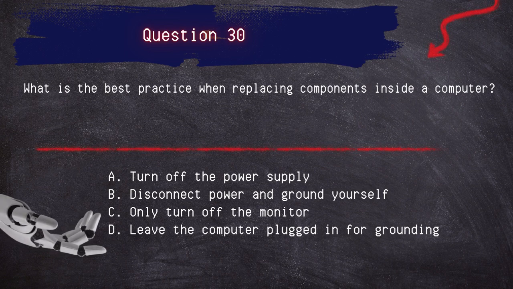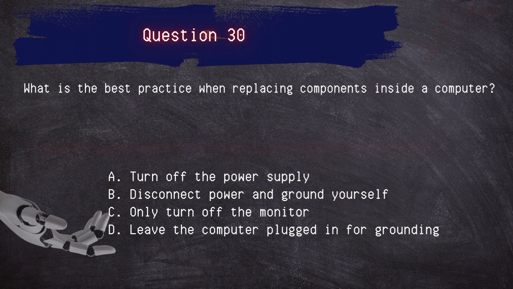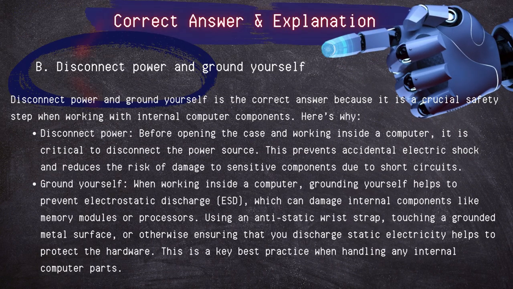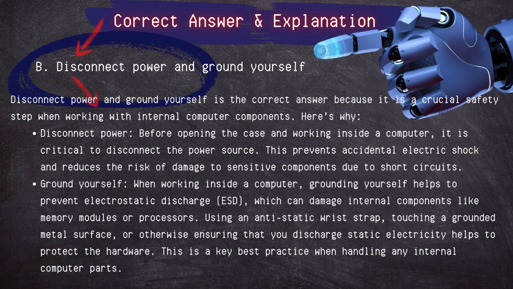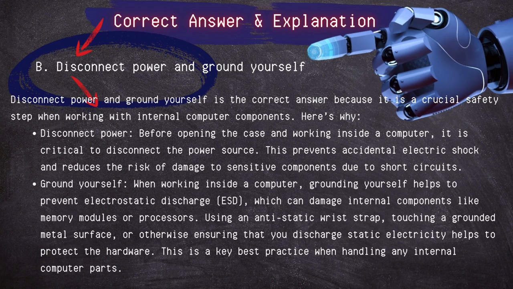Question number 30. What is the best practice when replacing components inside a computer? Turn off the power supply. Disconnect power and ground yourself. Only turn off the monitor. Leave the computer plugged in for grounding. Correct answer: disconnect power, ground yourself.